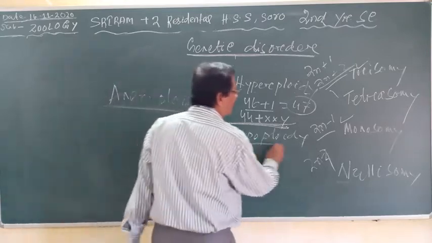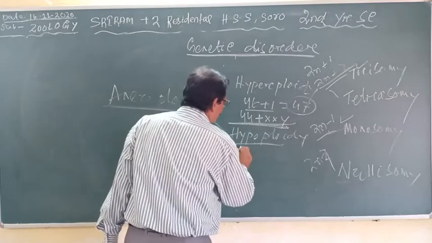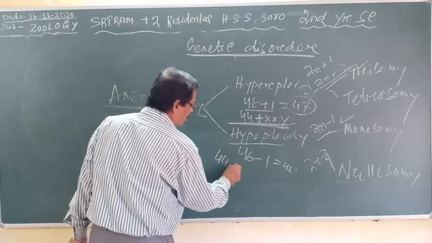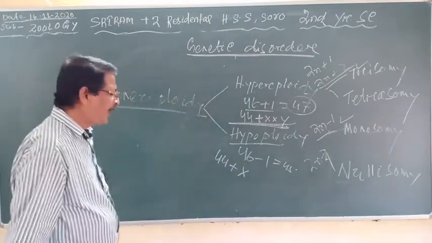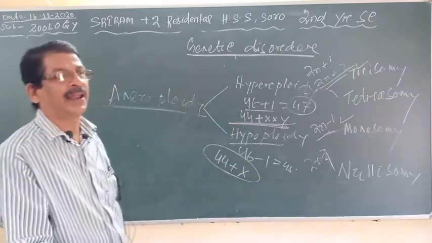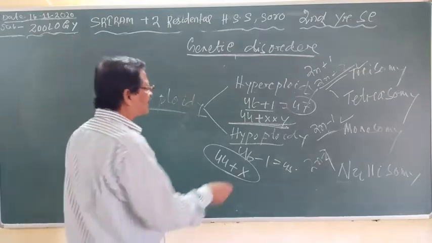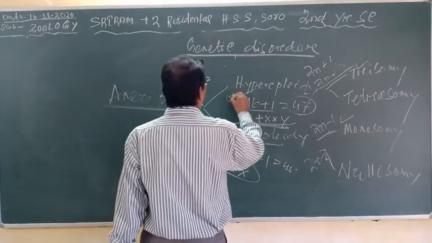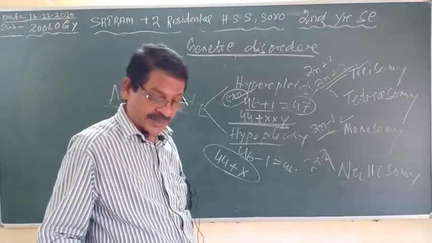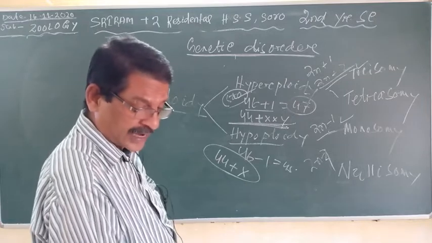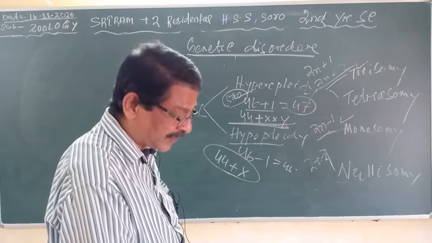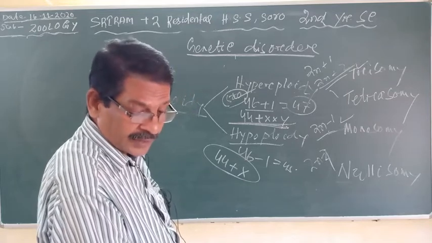In Turner syndrome, it is monosomy, that is 46 minus 1 is equal to 45, that is 44 autosomes plus 1 X. It is a female with male characters, a sterile female. A female is born, and Klinefelter syndrome is obtained in 1 among 500, and Turner syndrome is obtained in 1 among 5,000. Clear?